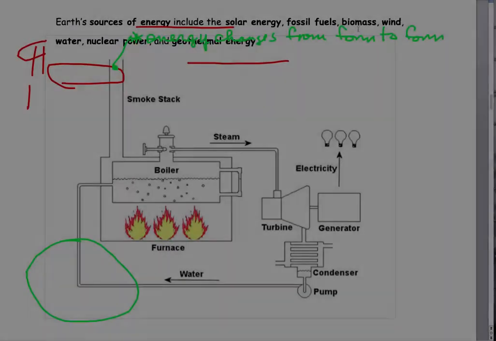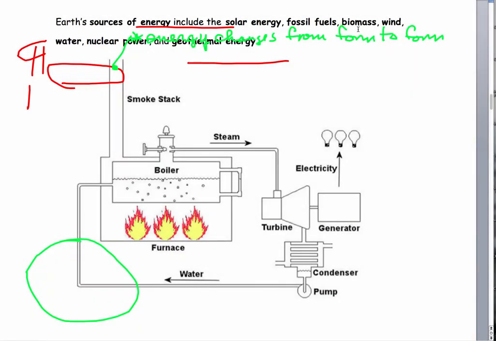This is a picture of a basic power plant. Fire gets created in here. Water boils and creates steam. Steam comes out through here and comes down in through here and turns this turbine, mechanical energy. So we have fire from burning fuel, transforming water, changing states from water to gas.